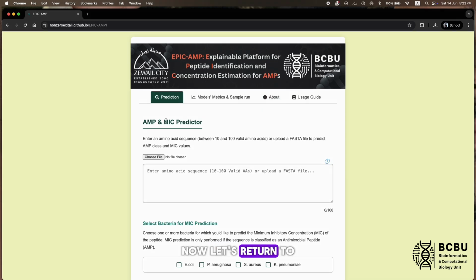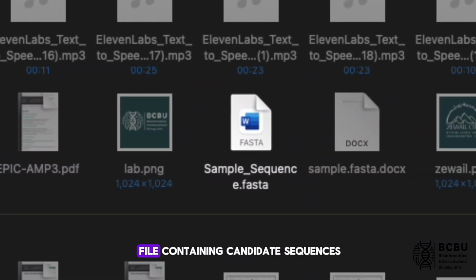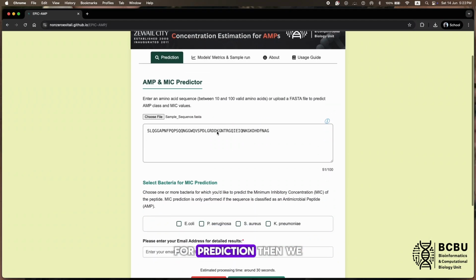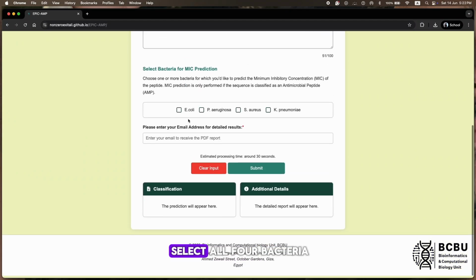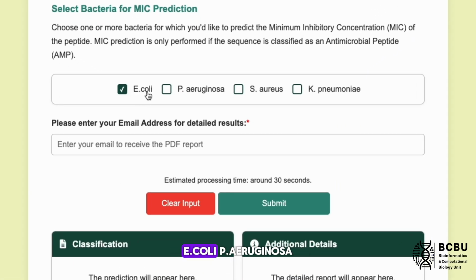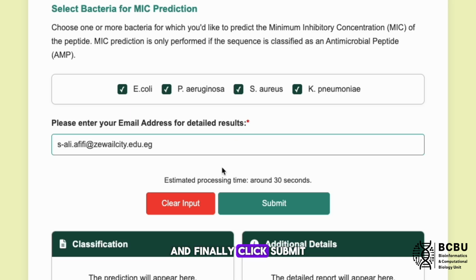Now, let's return to the Prediction tab and run a full test. We'll upload a FASTA file containing candidate sequences for prediction. Then, we select all 4 bacteria, E. coli, P. aeruginosa, S. aureus, and K. pneumoniae, for MIC estimation. We enter our email address to receive the report, and finally, click Submit.